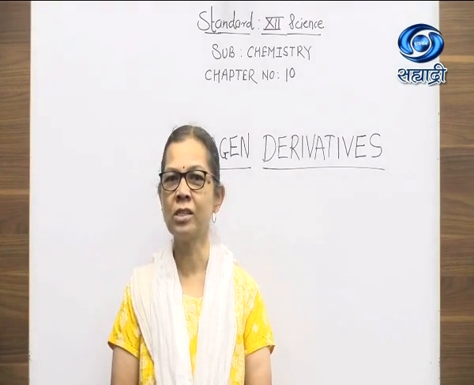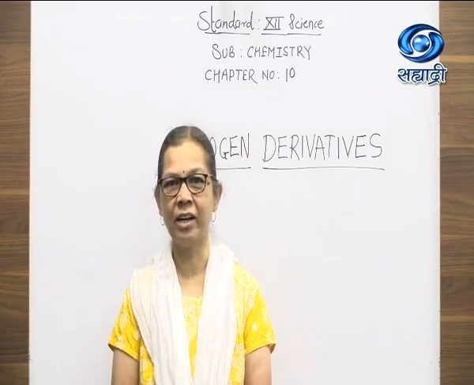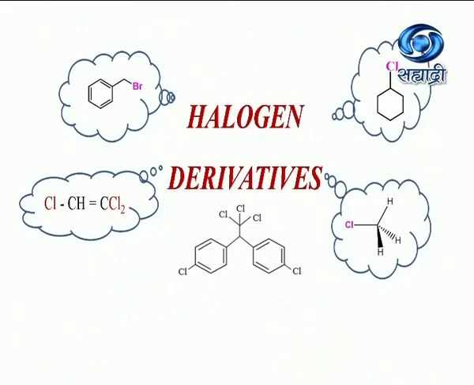Today we are going to discuss Unit 10 of your chemistry text, Halogen Derivatives. Look at the screen and think about what is common in it. Exactly, what you are thinking is correct. All these structures contain halogen in them.